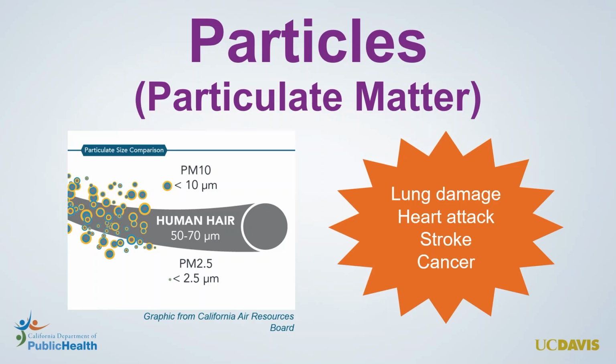While pollution also contributes to PM10, we're especially concerned about particles that are smaller than 2.5 microns, called PM2.5. They're so small that you can't really see them with your eyes unless there's so much present in the air that it makes it hazy. When we breathe in these small particles, they can get deep into our lungs and even our bloodstream. Exposure to PM2.5 can make existing respiratory issues like asthma or COPD worse, or even trigger heart attacks or strokes. And exposure to some types of particles can even increase cancer risks.